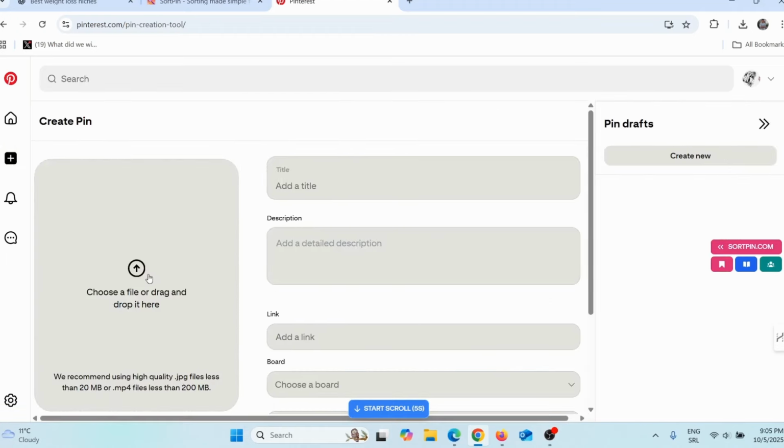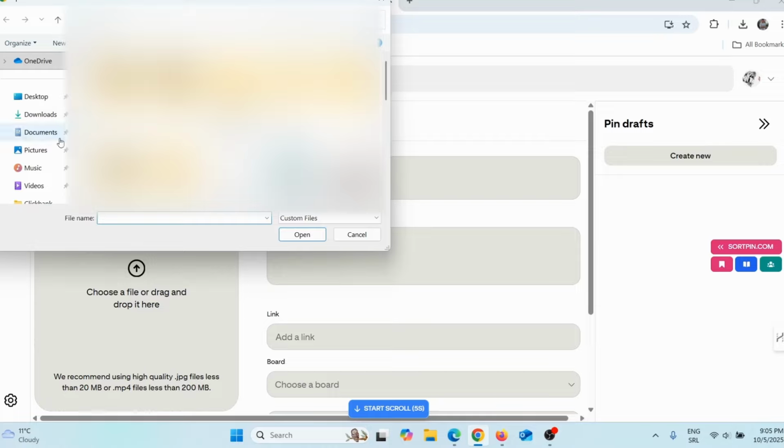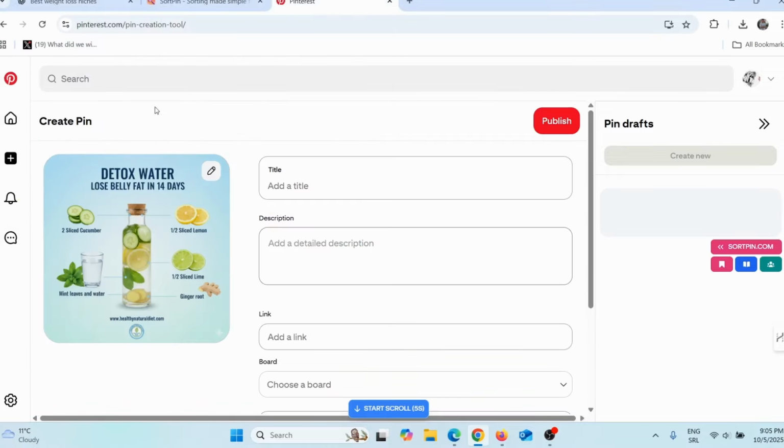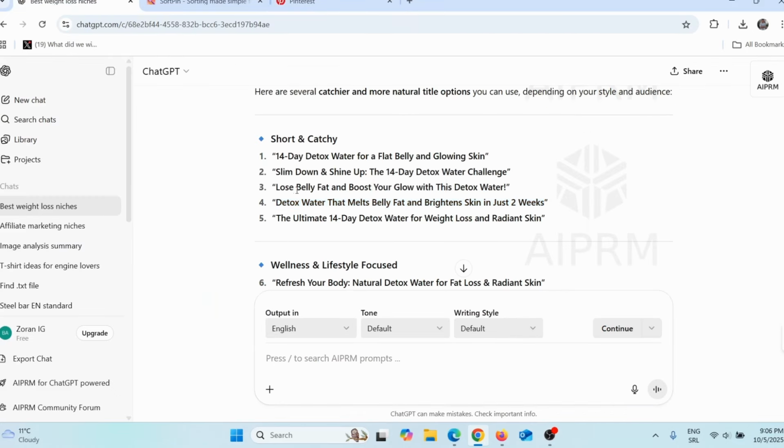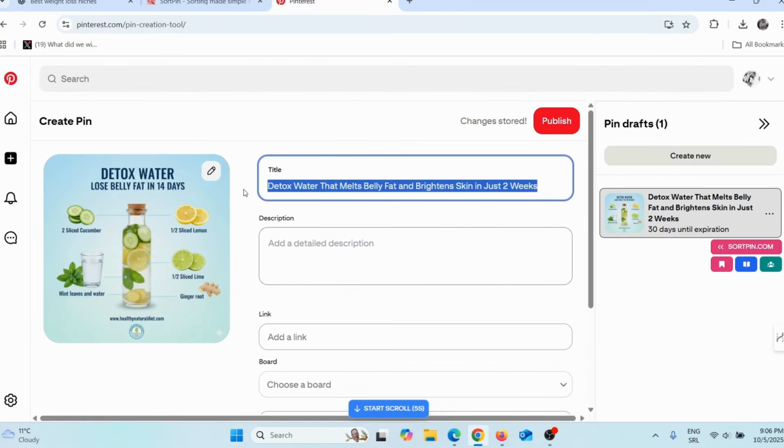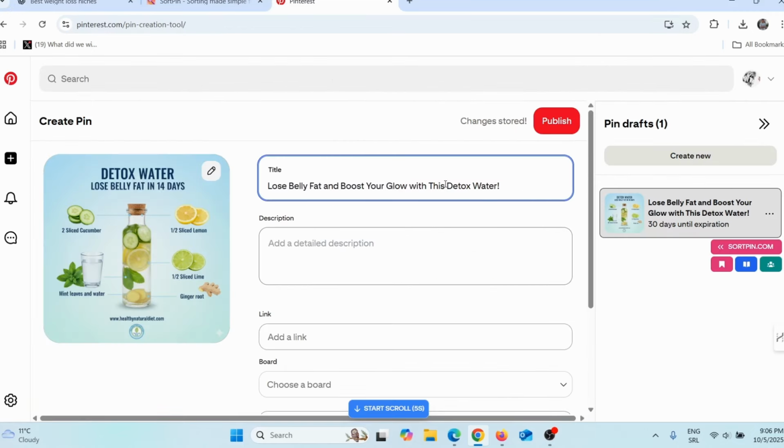And now I need to find the image that I downloaded from Google Nano Banana. This is the image. And then I need to add a title. This is my title and it contains my main keyword. It's not exactly, so let's just go back here. Okay, I will actually use this title here. It has my main keyword. Now you need to do this. You need to check these things. You need to pay attention.